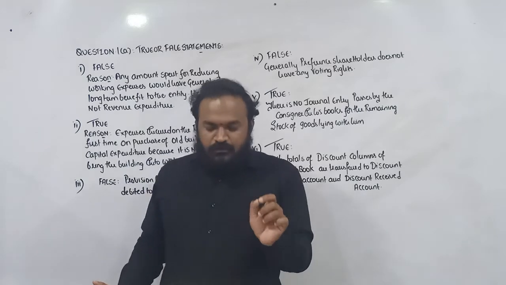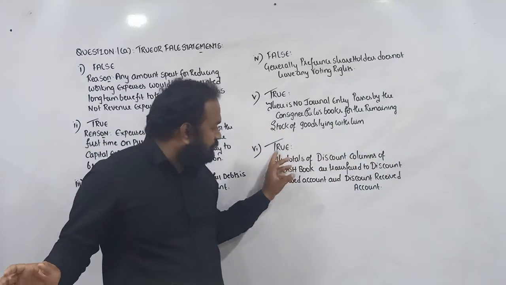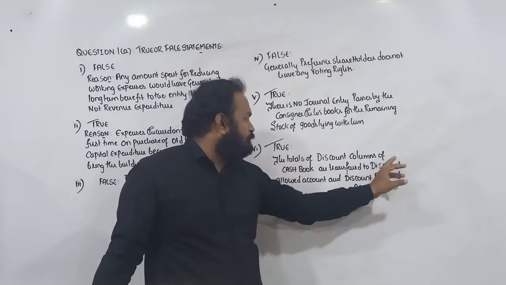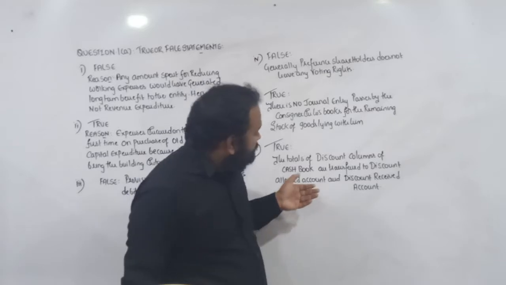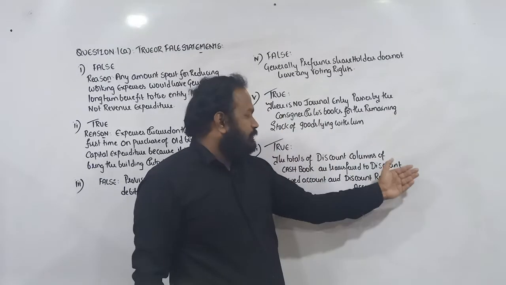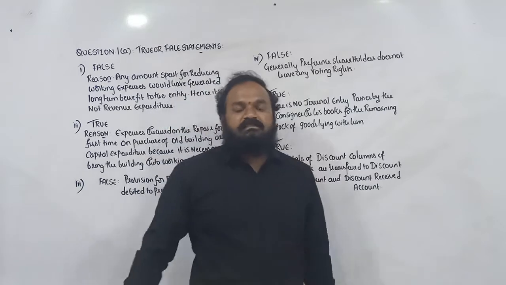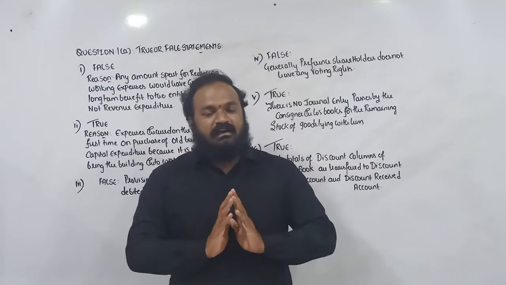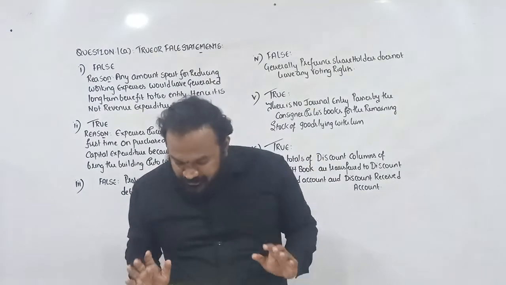So, discount column of the cash book is never balanced. The given statement is absolutely true. The totals of discount columns of the cash book are transferred to discount allowed account and discount received account, debited to discount allowed account, credited to discount received account. So, this is the answer for question number 1A, true or false questions.